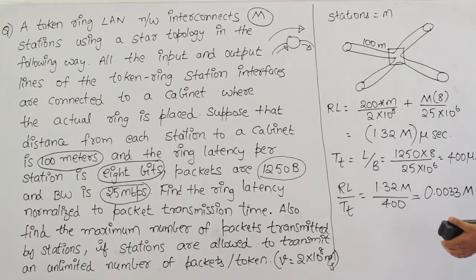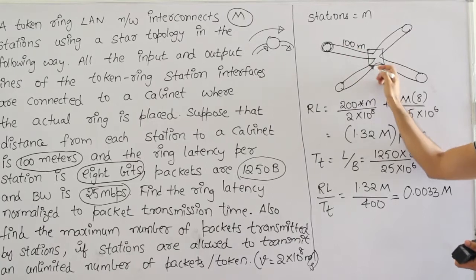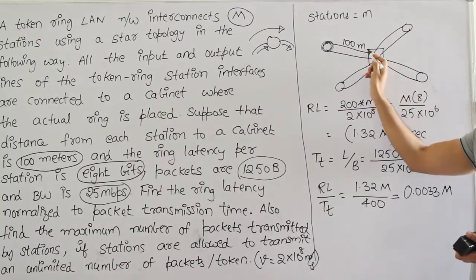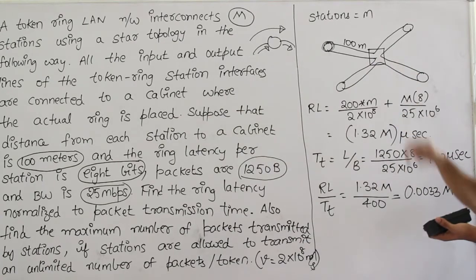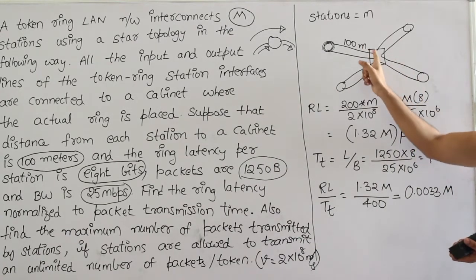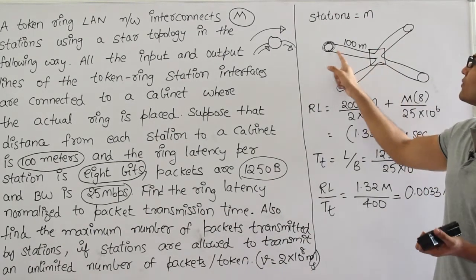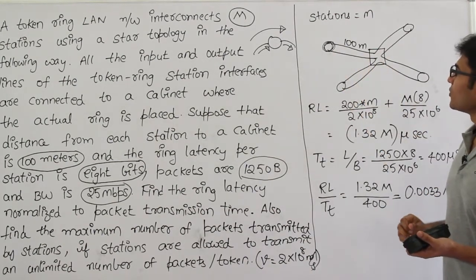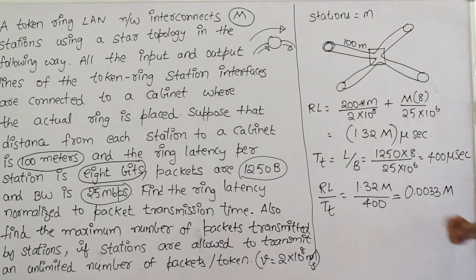According to the question, every station is connected to a central cabinet by an incoming link and an outgoing link. So this is how the architecture is. There is a central cabinet and to which every station is connected using two wires. One wire is incoming, another wire is outgoing. And they are saying that the distance between the station and the central cabinet is 100 meters.